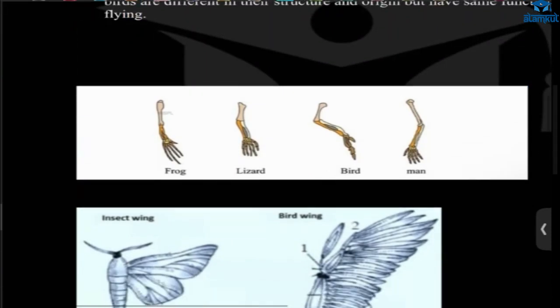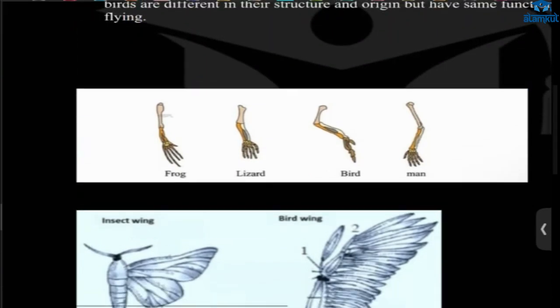I'm back. So these are frog, lizard, bird, man. They have similar forelimbs, hand, and similar structure, but the function they perform is different. Frogs jump, lizards crawl, birds fly and catch worms, and man walks.